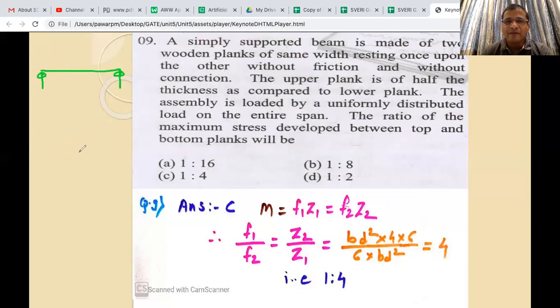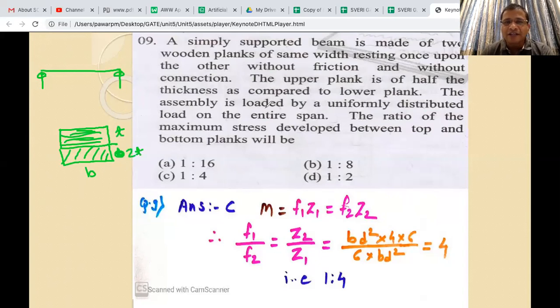Simply supported beam made up of two wooden planks, one this and another is this. Of same width, one upon another without friction, a little gap between them. The upper plank is of half the thickness compared to the lower plank. So if we take the lower as t, the upper is half, so we will say t and 2t.